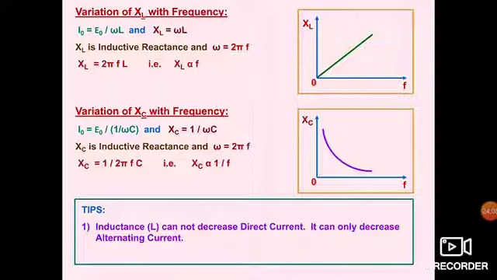Now inductance L cannot decrease direct current, it can only decrease alternating current, because it depends upon omega. Capacitance C allows AC to flow through it, but it blocks DC, because in case of DC, omega will be 0, XC will be infinite. It means it will offer infinite resistance for the flow of current through it.